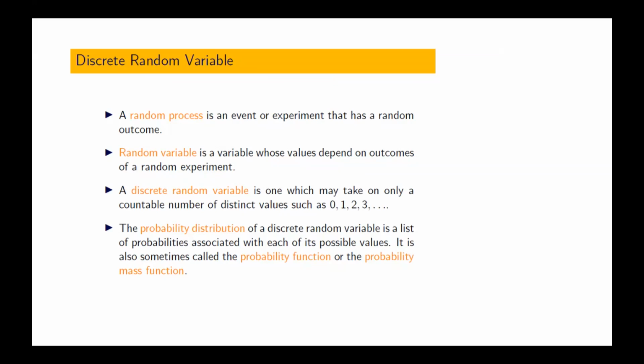Okay. Now, for example, X is a random variable. So we are tossing a coin. Now here, what is the random variable associated with it?